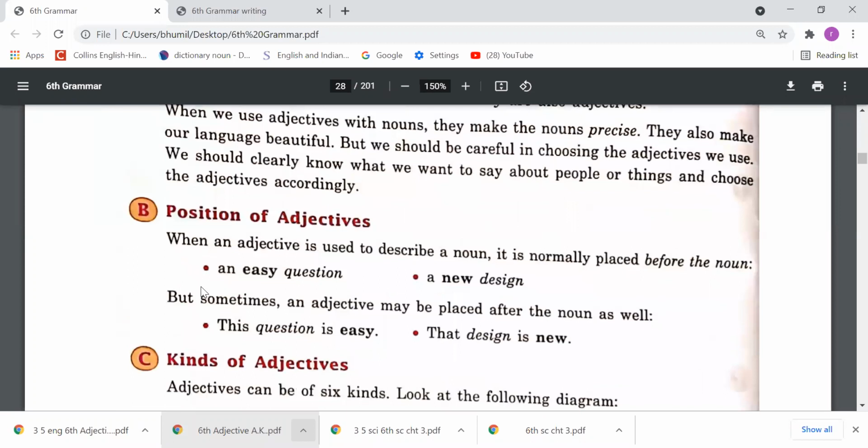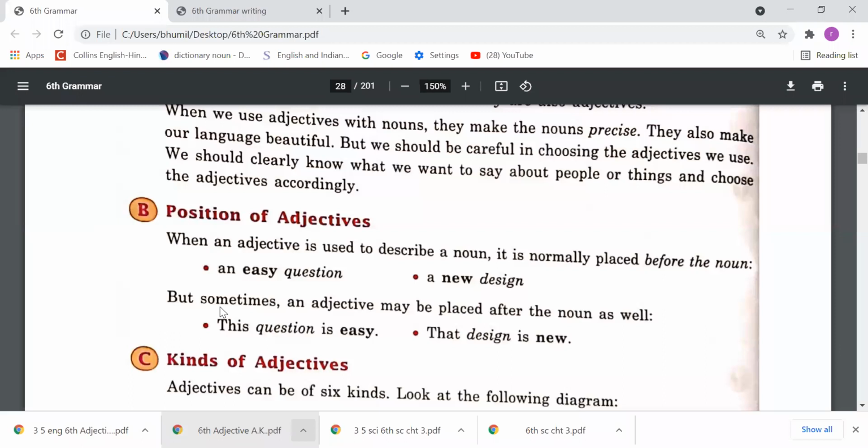Now please come to point number B, position of adjectives. When an adjective is used to describe a noun, it is normally placed before the noun, like an easy question, a new design. But sometimes an adjective may be placed after the noun as well. This question is easy. The design is new, right? So dear students, here we have to understand, basically we use an adjective just before the noun, right? But sometimes it happens we don't use these adjectives just before the noun, right?